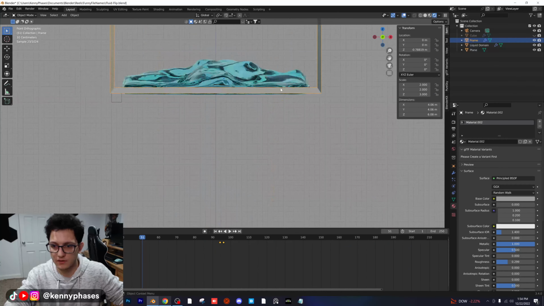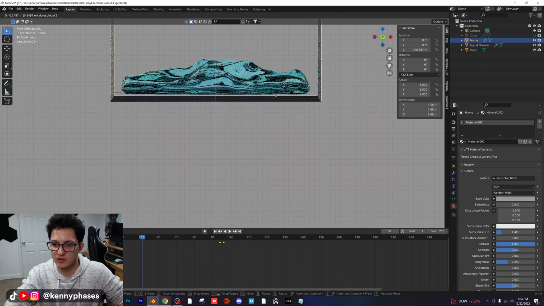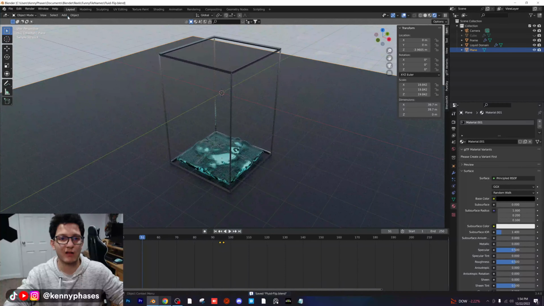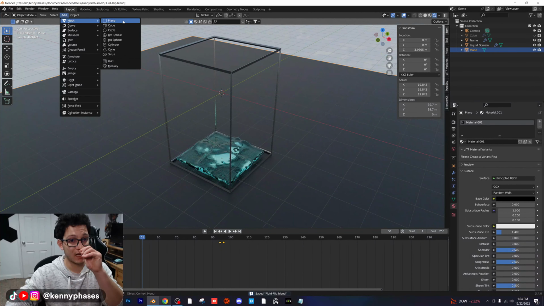Cool. That looks good. But we want it to be just about right there, and we want our floor to be below that. Cool. That looks pretty good. And then I think what I'm going to do is add a glass plane to each side. I'm just going to add a plane.